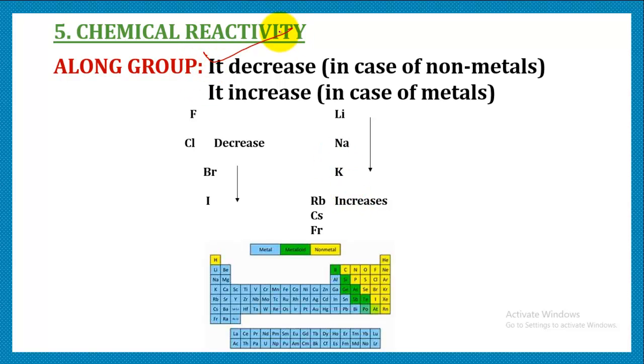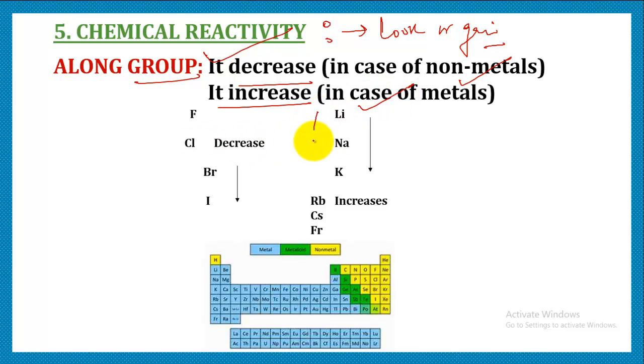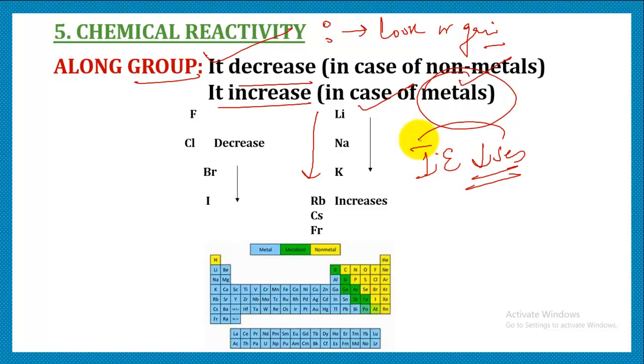Let's talk about chemical reactivity now. Chemical reactivity means the tendency of an atom to lose or gain electrons. As we know, in a group, chemical reactivity decreases in case of non-metals, but if we talk about metals, then it increases. The reason being, take the example of the alkali group: metals have a tendency to lose electrons. When we are moving down, the size is increasing and ionization energy is decreasing. So that means they can easily lose the electron, which means their reactivity is increasing.